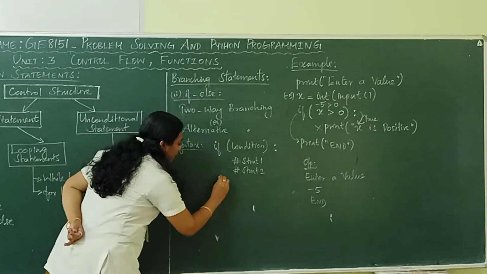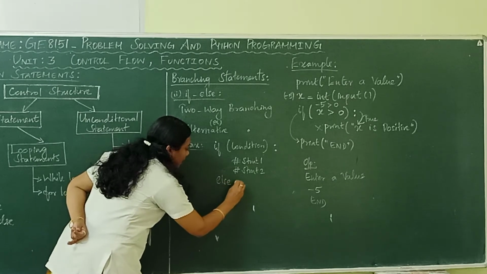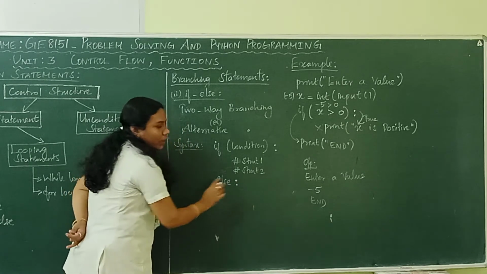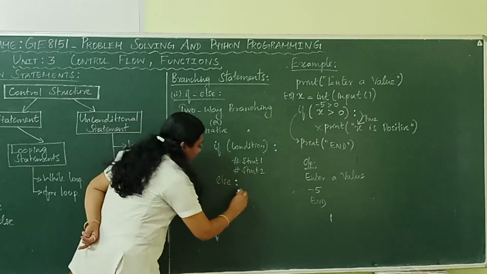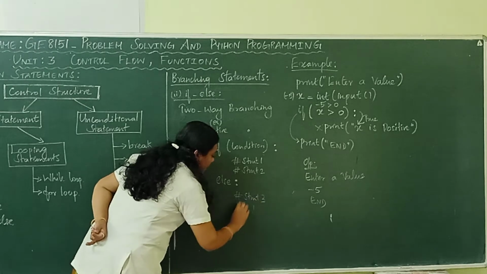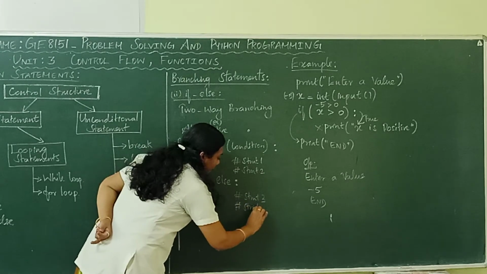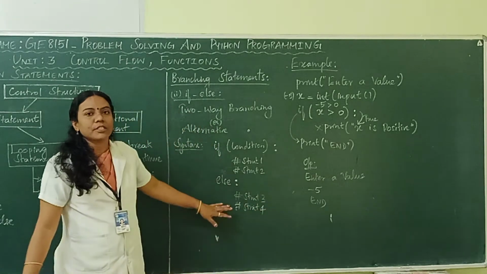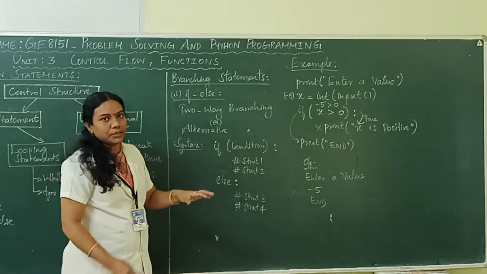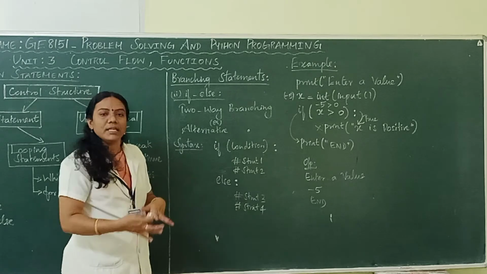Followed by this, you have another part called else, and it must end with a colon. Under that also you can include other statements, statement 3 and statement 4, like this. This is the syntax for if else. So it has both a true part and a false part, right?